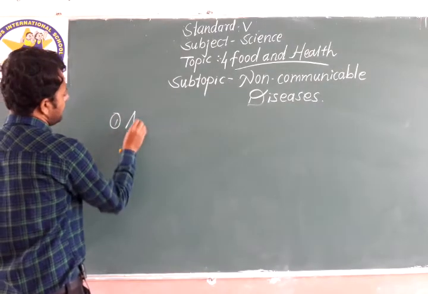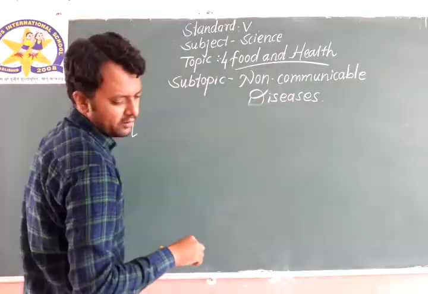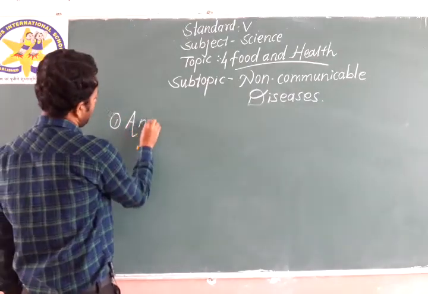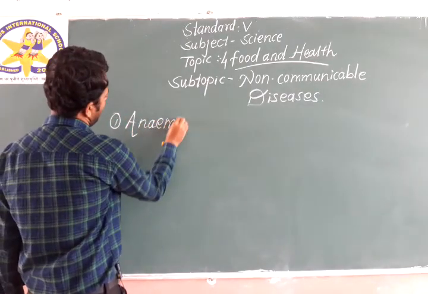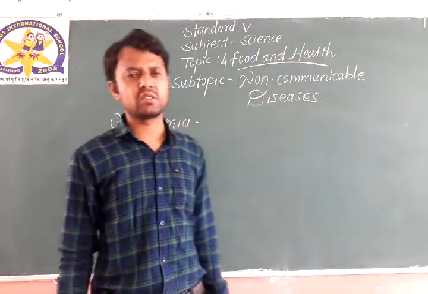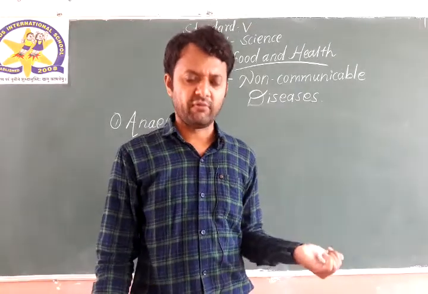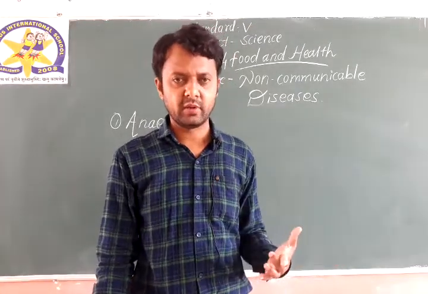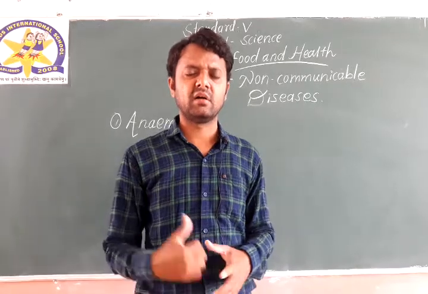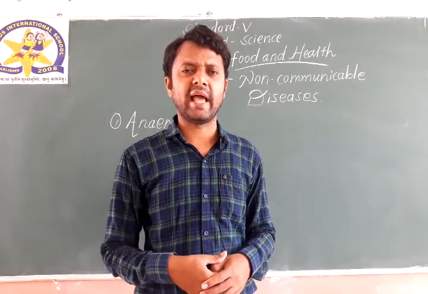This is called anemia. Anemia is a disease caused due to the lack of, obviously, iron.